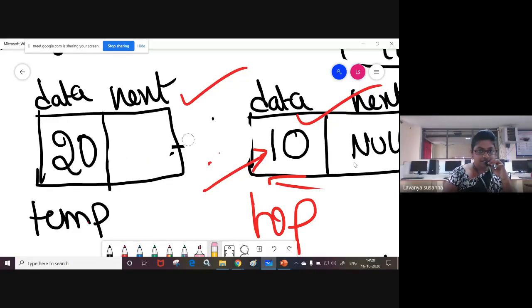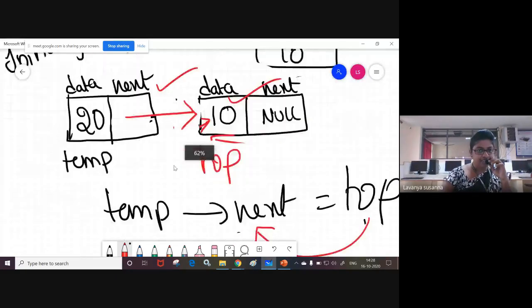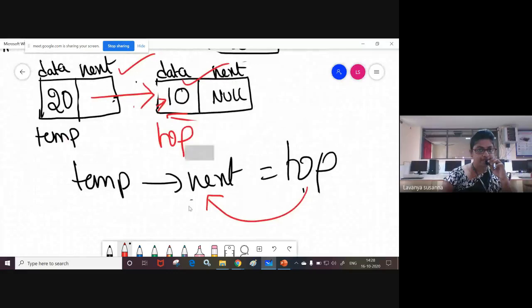That means the temp next field points like this. It points to the next node. In this way you are going to insert. After that, the next step: temp next equal to top. That means the temp next field is pointing to the top node.